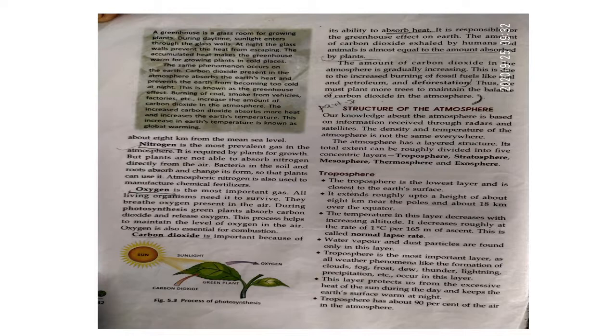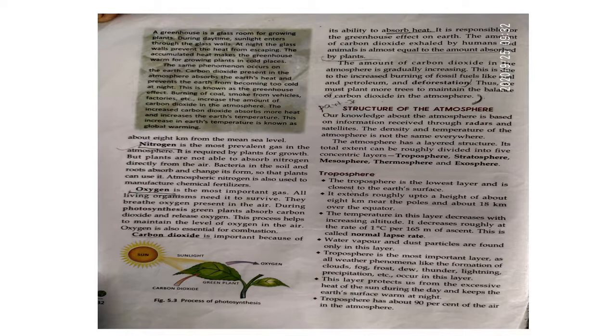So children, this is the lowest layer and it is very close to the earth's surface. Remember this. It has a height of about 8 kilometers near the poles and about 18 kilometers over the equator. Another important feature of this layer is that temperature decreases with increasing altitude, roughly at the rate of 1 degree per 165 meters of ascent, and this is called the normal lapse rate.